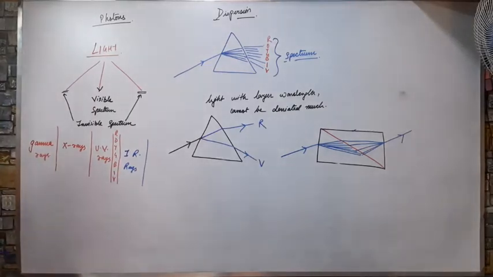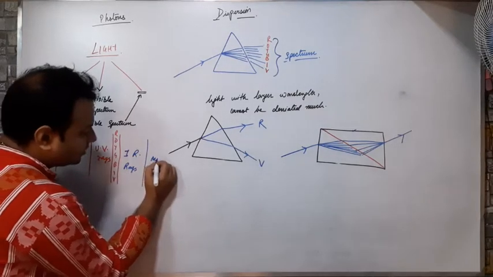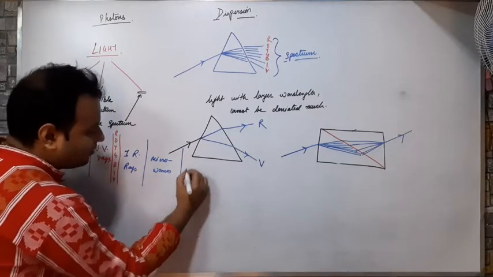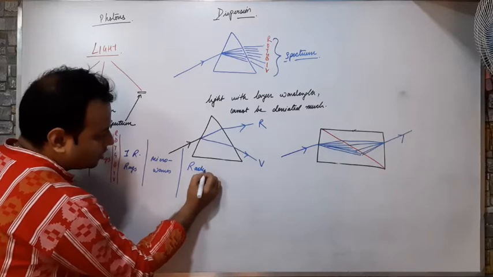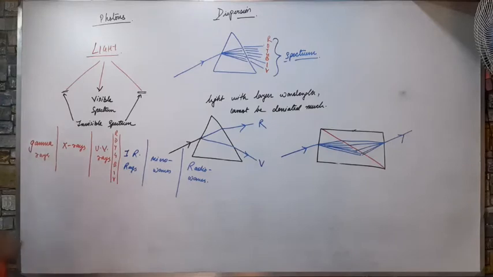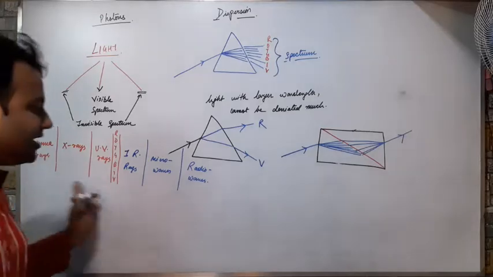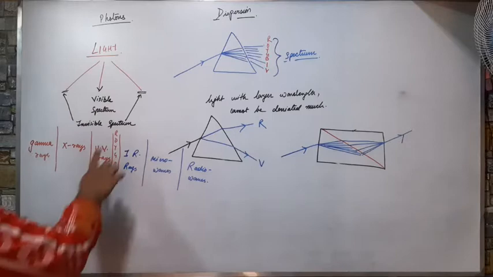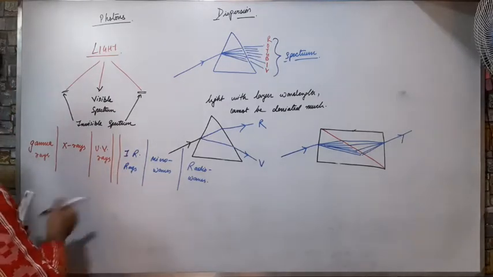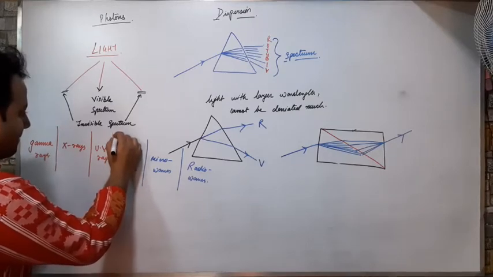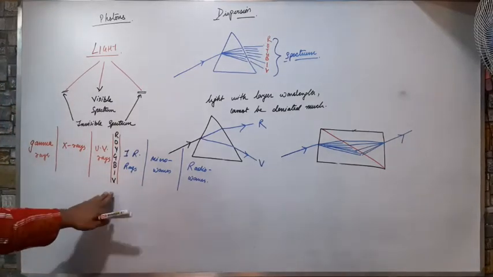Then we have microwaves. And finally we have radio waves. Okay, so this is the total spectrum of light. Means when a light is broken down, it is broken down in such a way. Only this portion of light is visible to us. Only this portion of light is visible to us.